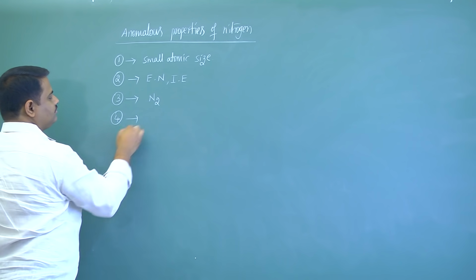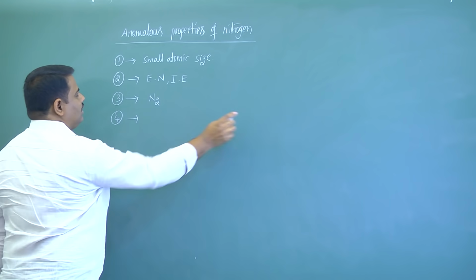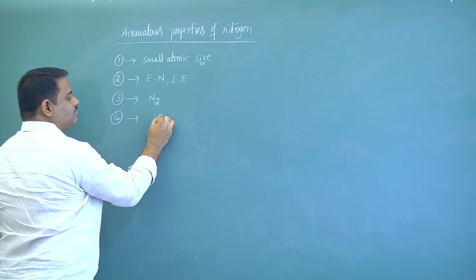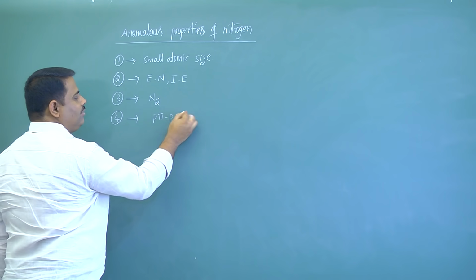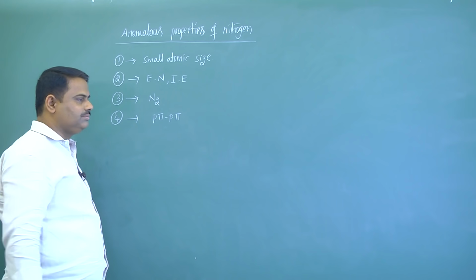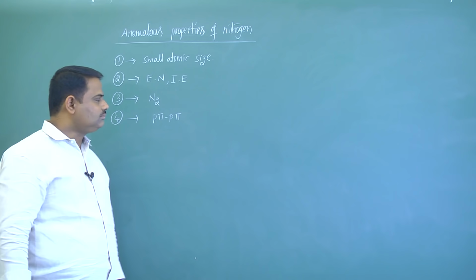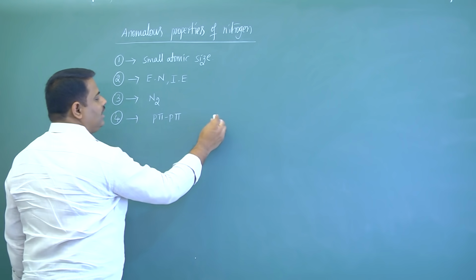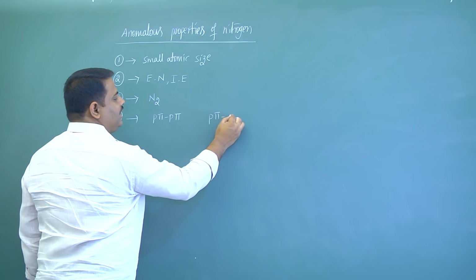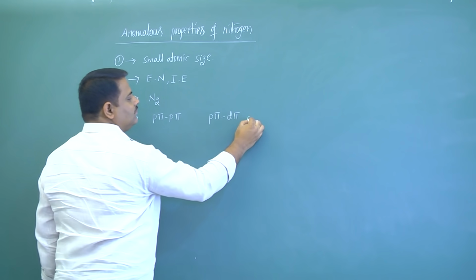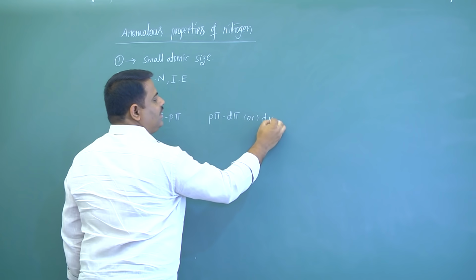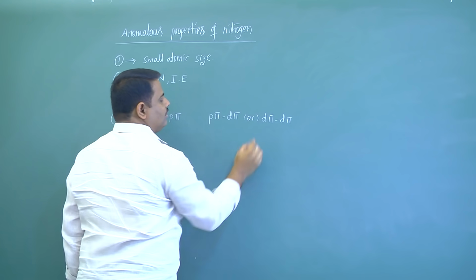Next 4, nitrogen can form p-pi bonds in the elemental state, but it cannot form p-pi d-pi or d-pi d-pi bonds.